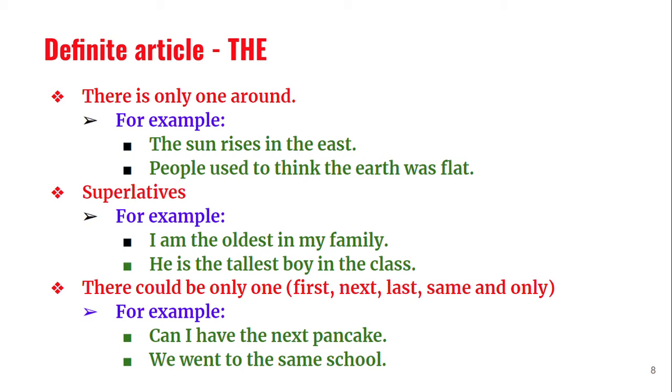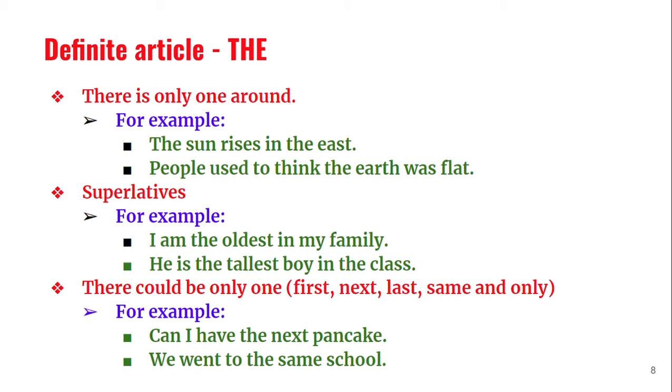Now let's go to some more rules. There is only one around. That means when you are referring to something, there should be only one, just like the previous rule. All these rules go back to the basic rule. The basic rule is that when the listener is very sure about what you are speaking about, you use "the". All other rules are supplementary rules for the basic rule. There is only one around. For example, the sun rises in the east.